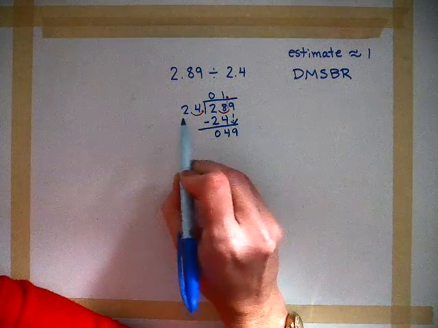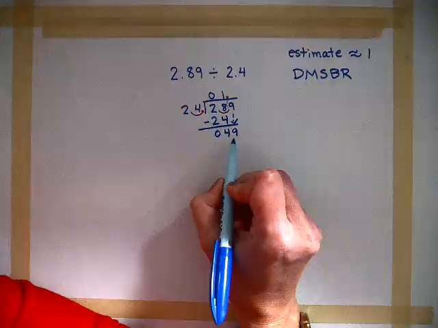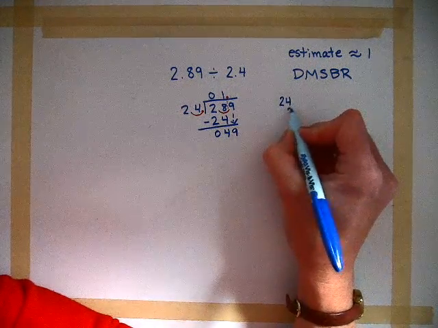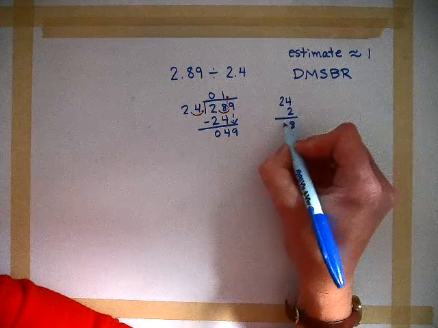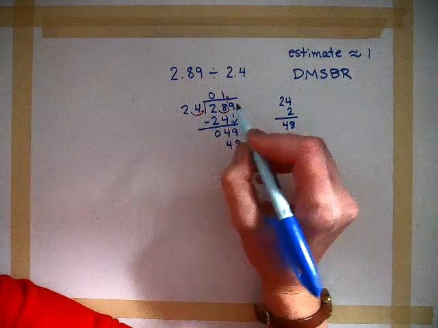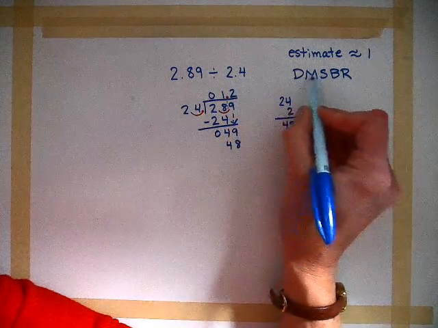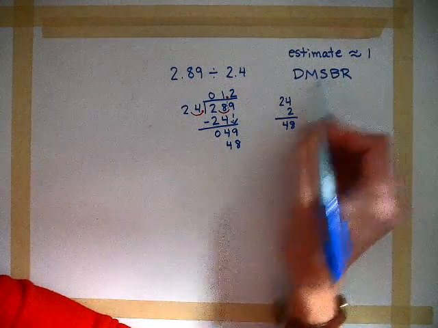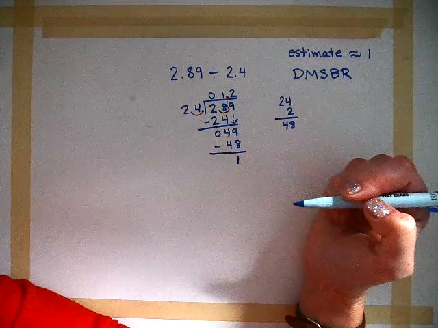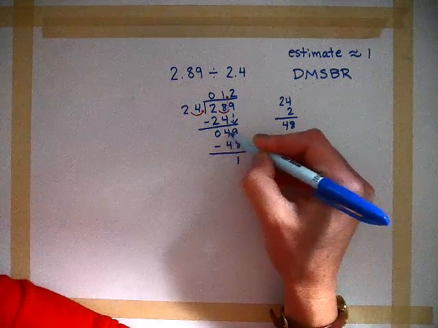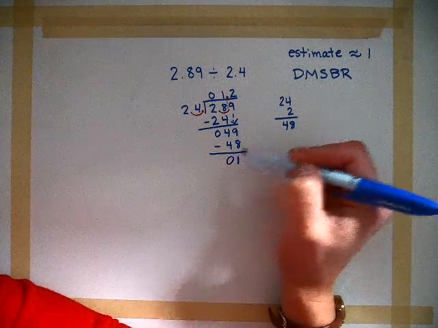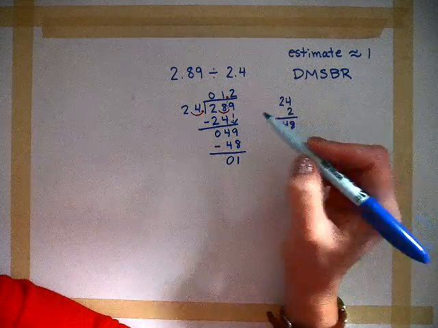9. And 24 goes into 49, I think twice. It's 24 times 2, I think, is 48. Yep, nice. 48, so 24 times 2, multiply, is 48. Now I'm going to subtract again. 9 minus 8 is 1. And 4 minus 4 is 0. I don't really have to put the 0 there, but I just am because I feel like it.